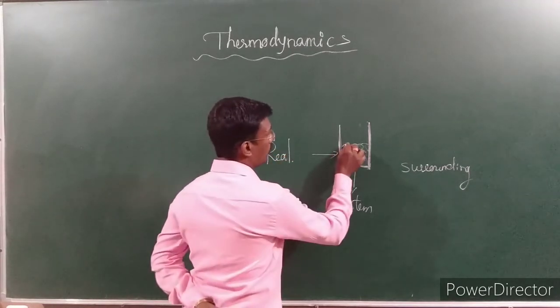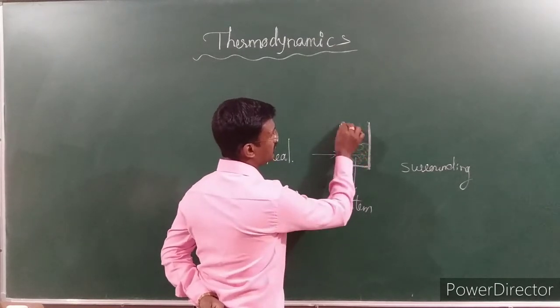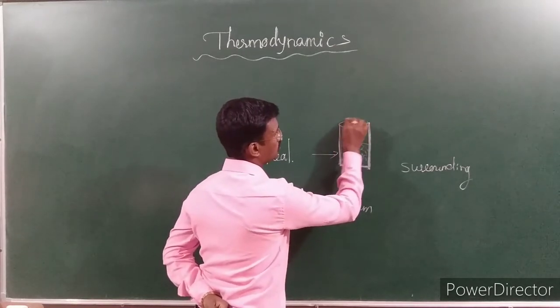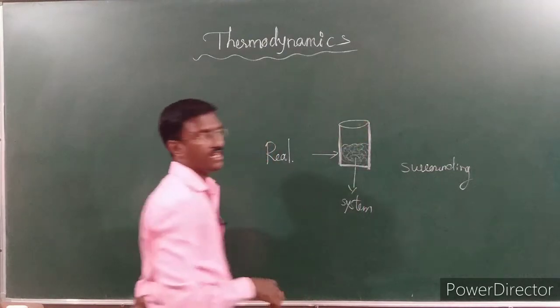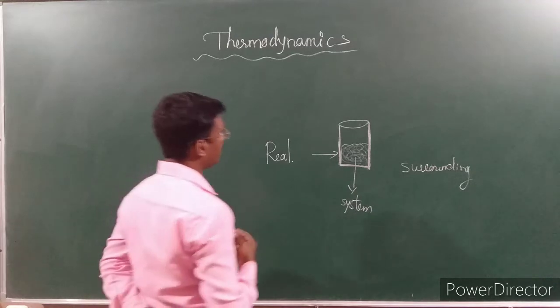Can you see that the material is up to here? Above here it is open. We are not closed by any vessel. So what is the boundary here?